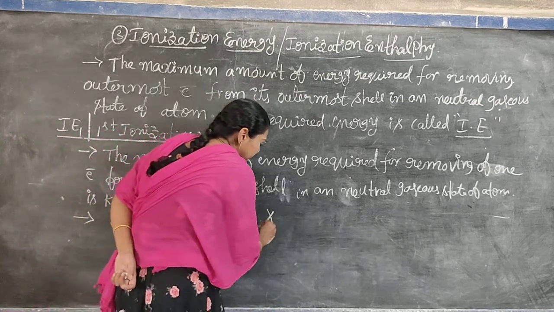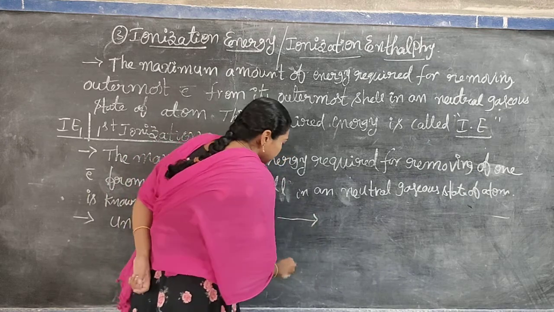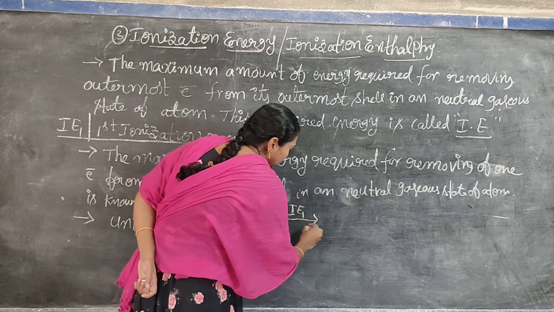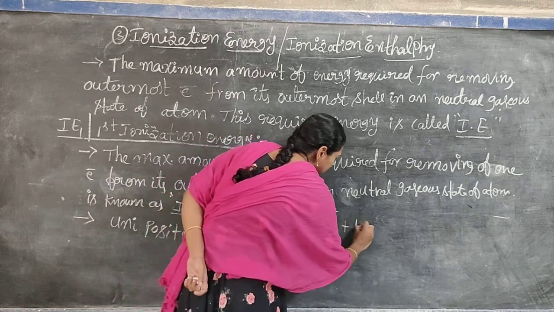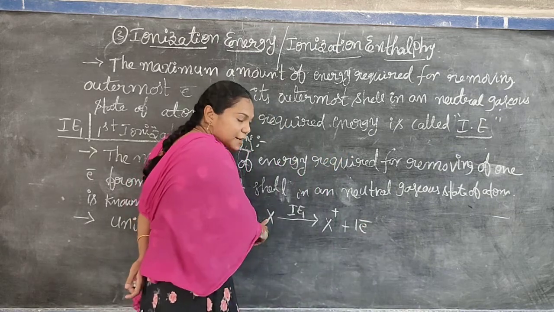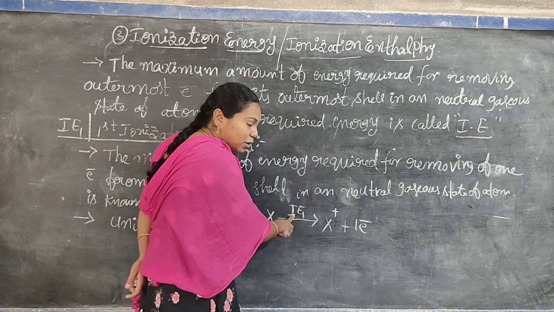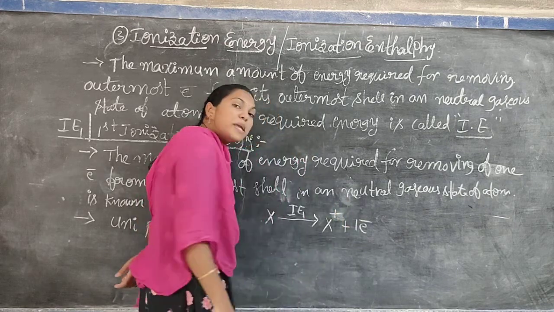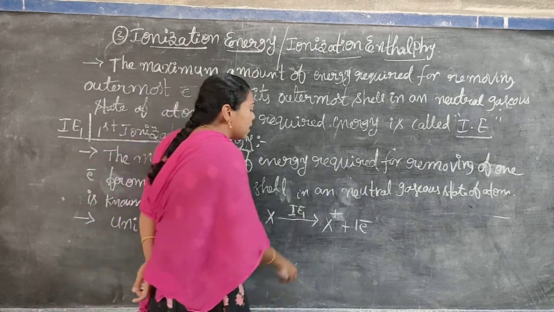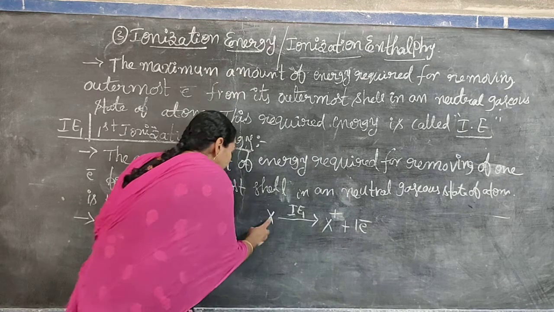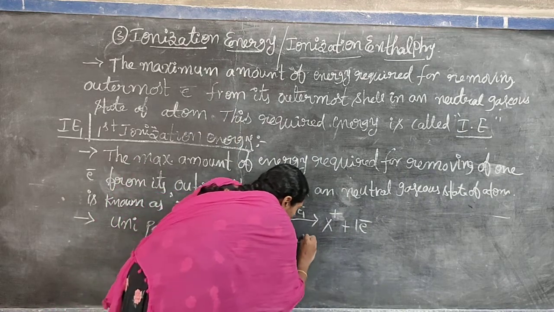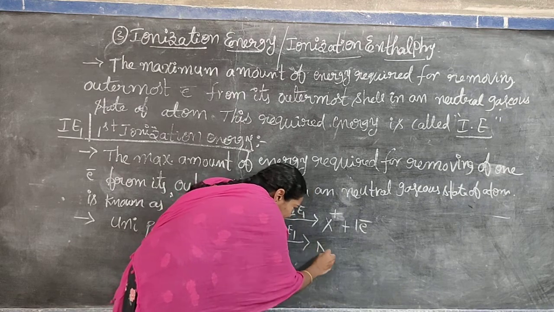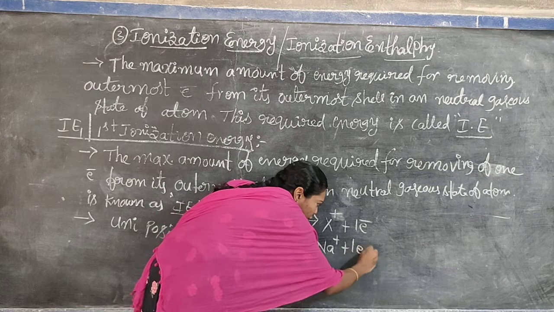As a general example, X is an atom. We require some amount of IE1, and it produces X plus by loss of one electron. Uni means only one, so it is a monopositive ion formed by removing one electron. Taking Na, by supplying IE1, we require some amount of energy and Na produces Na plus by losing one electron.